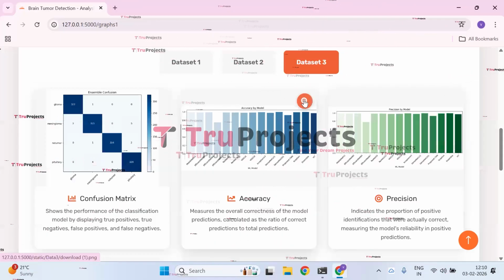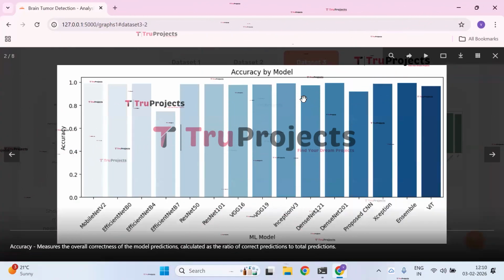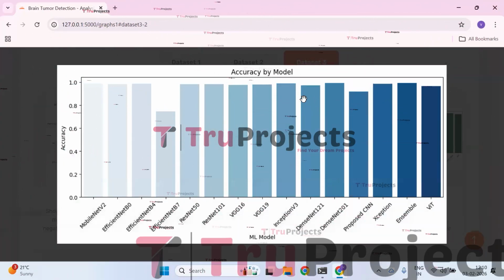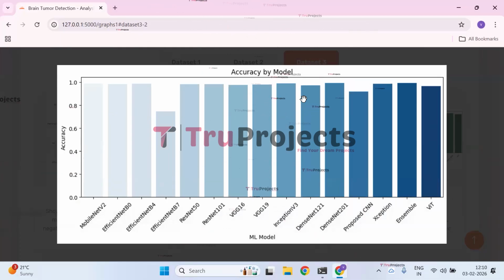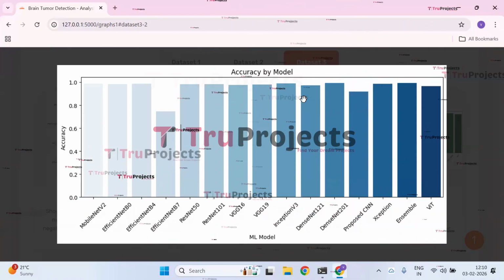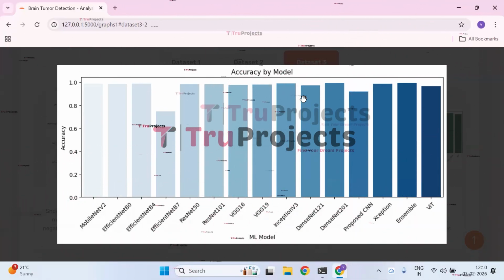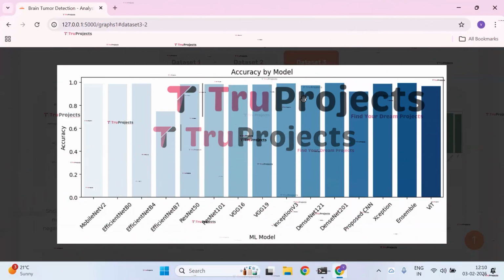Next, we have the accuracy by model graph. The bar chart compares the classification accuracy of different machine learning models. Most deep learning methods achieve very high accuracy, with Ensemble and Xception performing the best, while EfficientNet B7 shows noticeably lower accuracy compared to others.